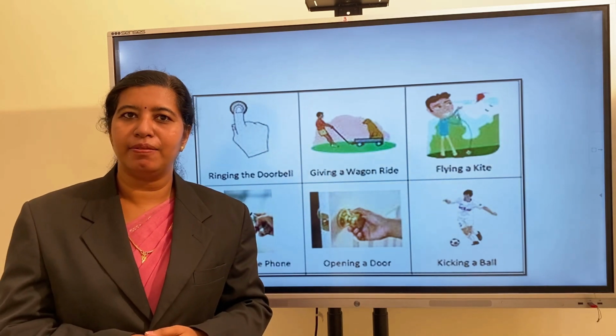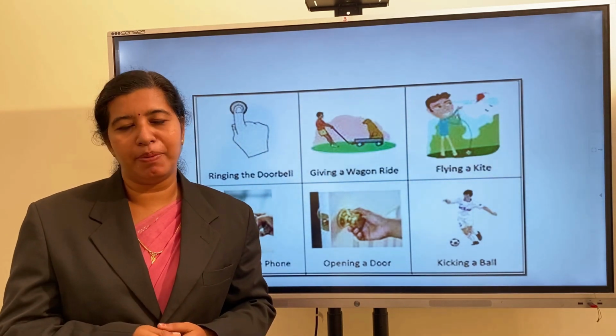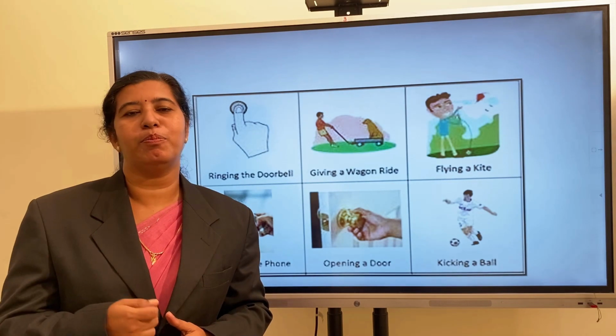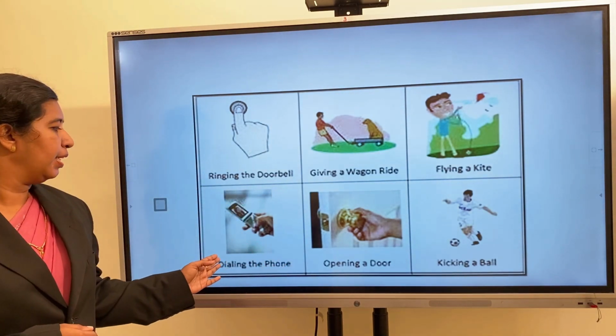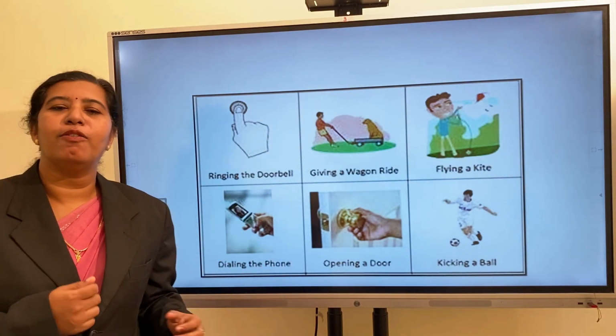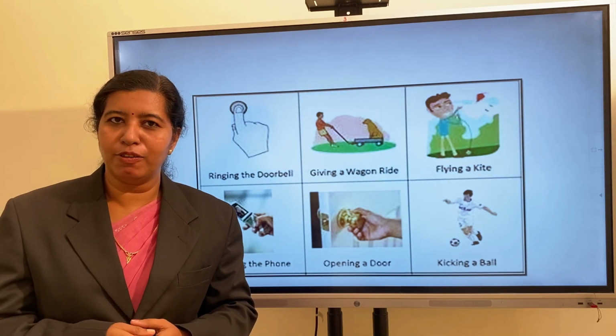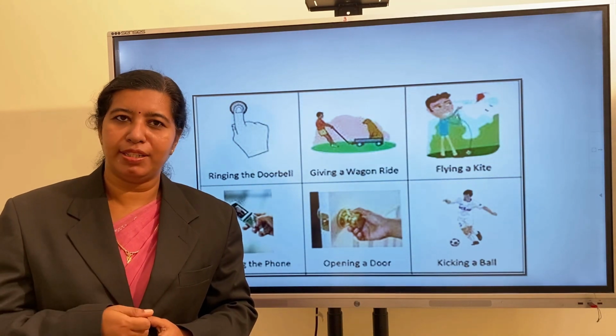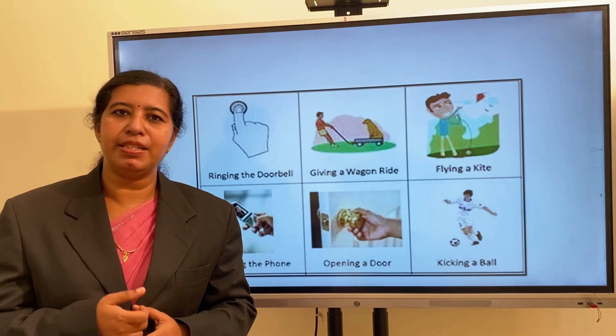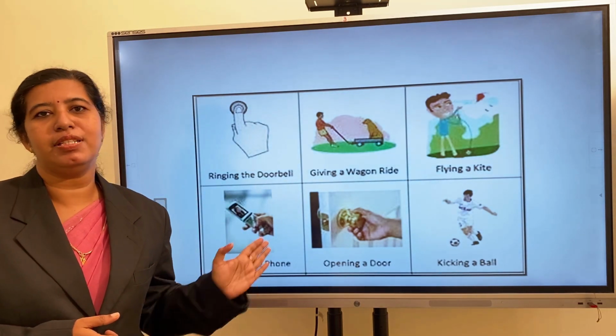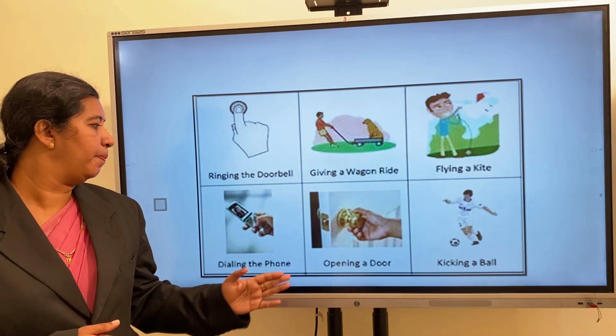Flying a kite. While flying the kite, you are applying force in the form of pull. Dialing the phone. While dialing the phone, you are applying force in the form of push. That is, you are pressing the numbers, so we are applying the force in the form of push.